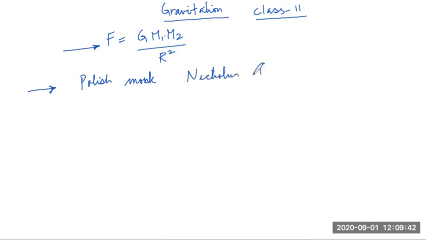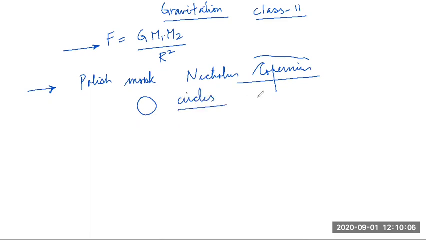Nicholas Copernicus. This guy has his contributions in science in different areas. Well, he suggested that planets move in circles, perfect circles. Planets move in circles around the sun. Now, when came the term around the sun, it was contrary to the popular Christian belief at that time.